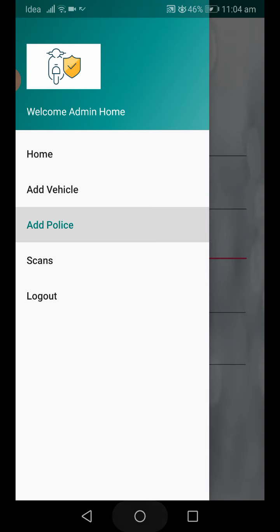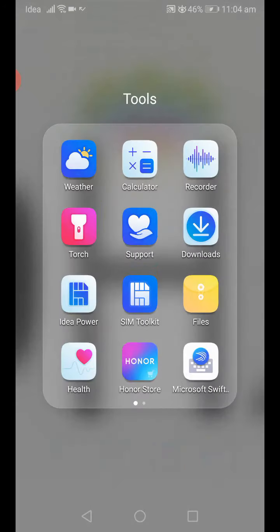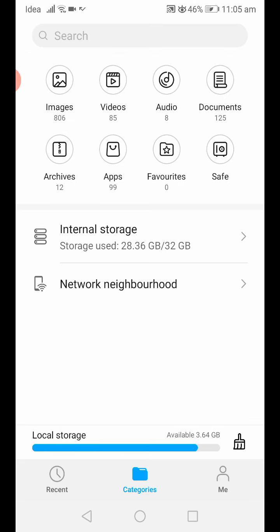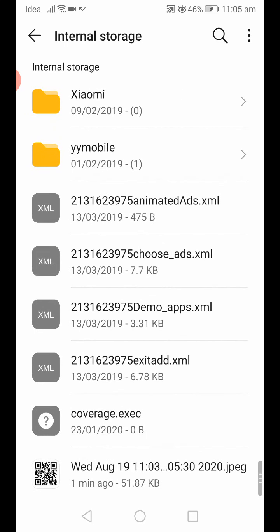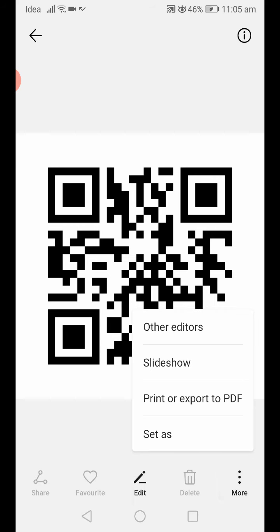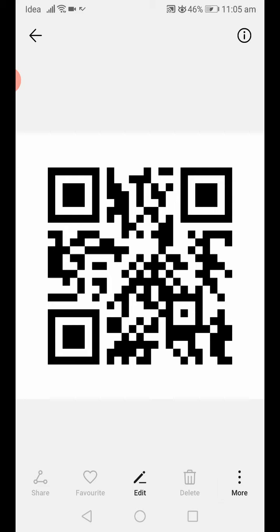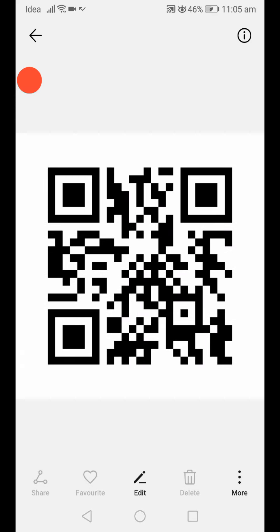If we want to scan the bike details, we can scan that picture. So now I'll go to check my personal storage, files, internal storage. So this is our bike QR code.